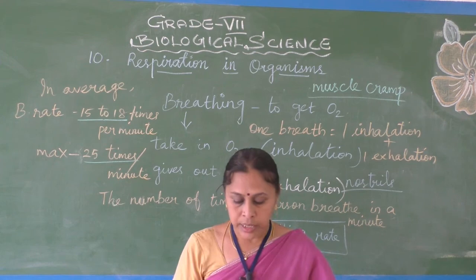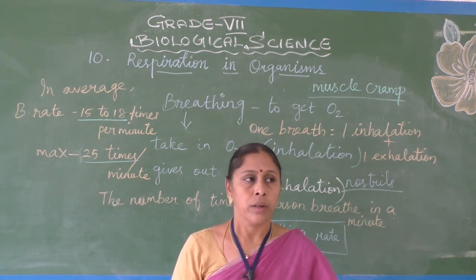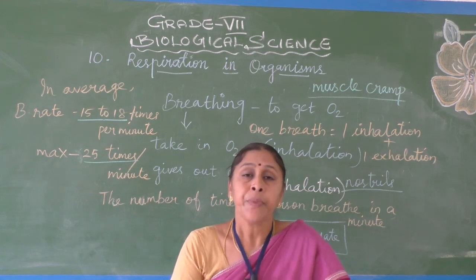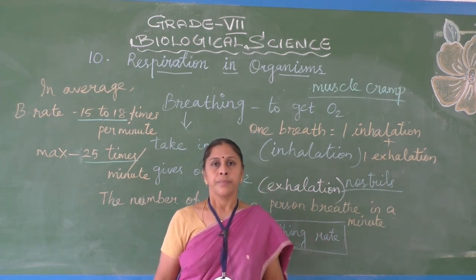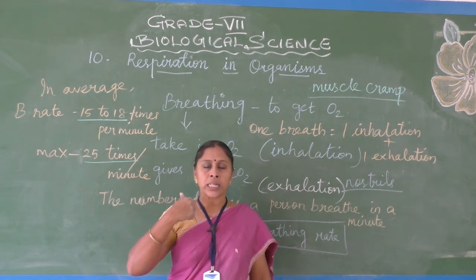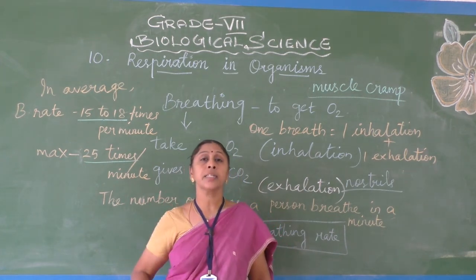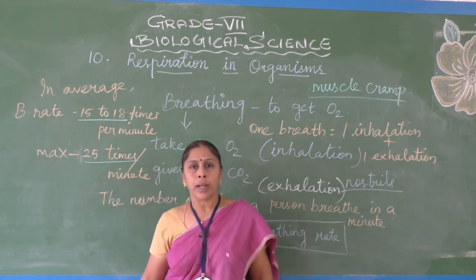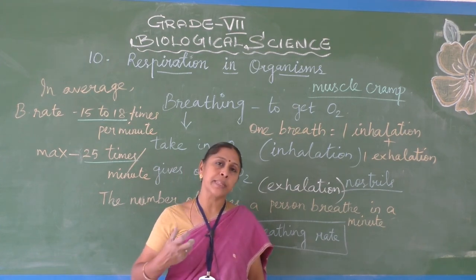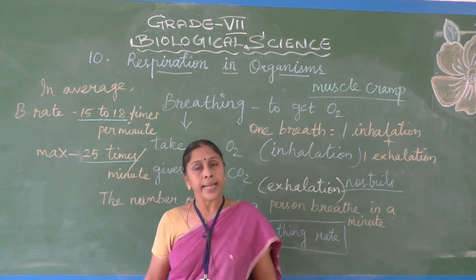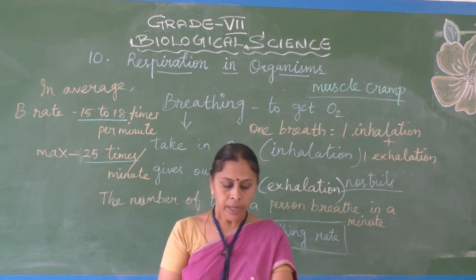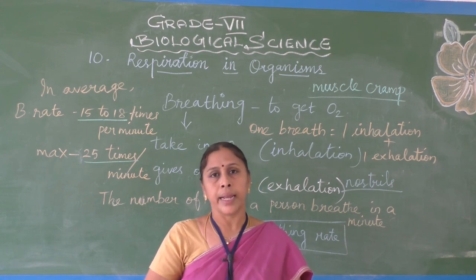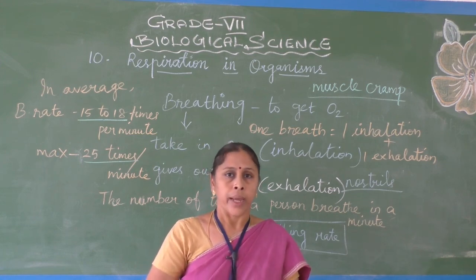So up to this. In the next class we will discuss which part of our body helps us to breathe. Normally through the nostrils we inhale and it enters into our lungs. That oxygen reaches up to the lungs, and from there the blood absorbs the oxygen and takes it to all parts of our body. The structure of the lungs and functioning we will see in the next class. Okay, thank you children.